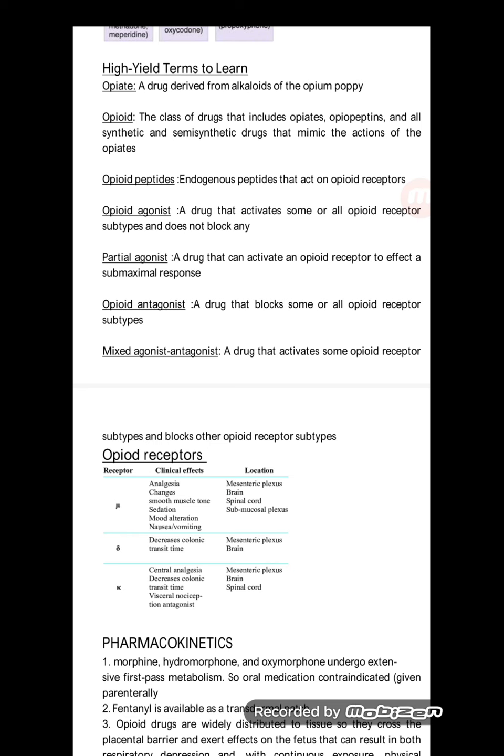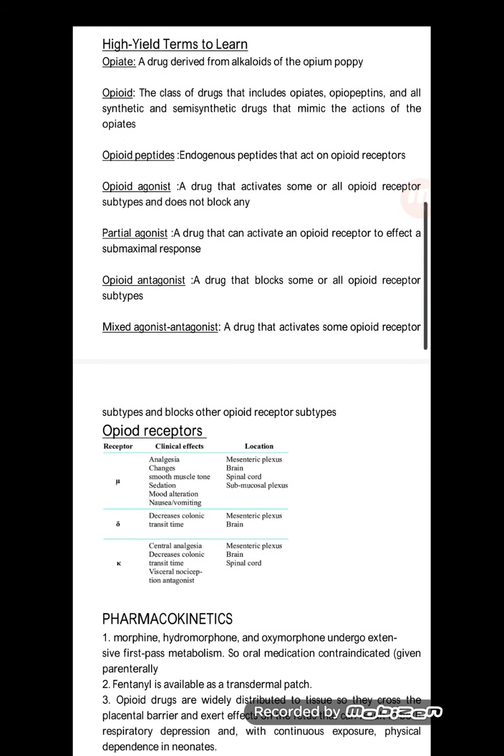Opioid receptors. There are three receptors: mu, delta, and kappa. Mu causes clinical effects like analgesia, smooth muscle tone, sedation, mood alteration, nausea, vomiting. The locations are the myenteric plexus, brain, spinal cord, submucosal plexus. Delta receptor is present in the myenteric plexus and the brain, which decreases the colonic transit time, so it helps in the treatment of diarrhea. Kappa is in the myenteric plexus, brain, and spinal cord, and causes central analgesia, decreased colonic transit time, visceral nociception antagonist.